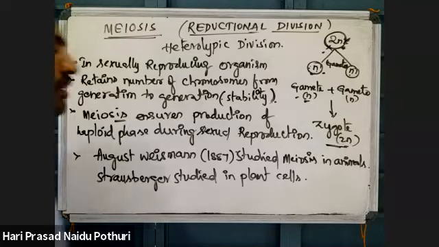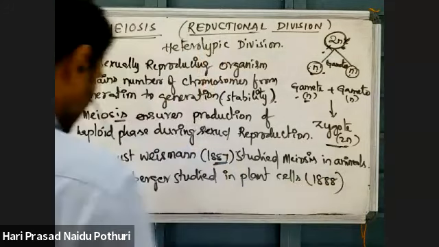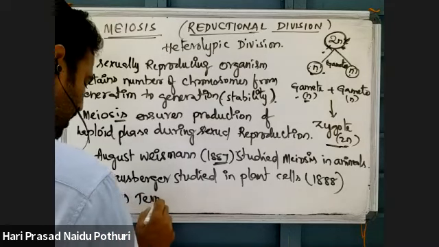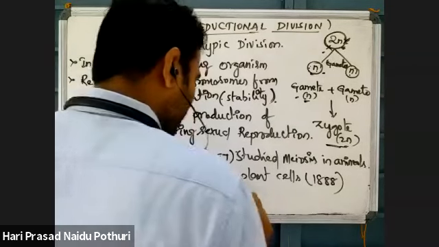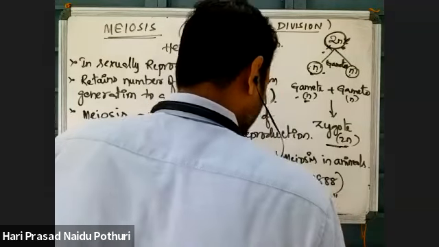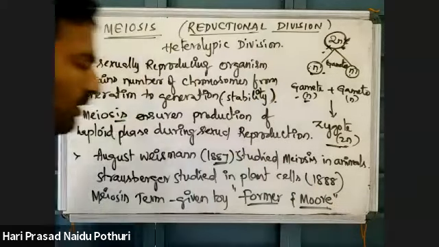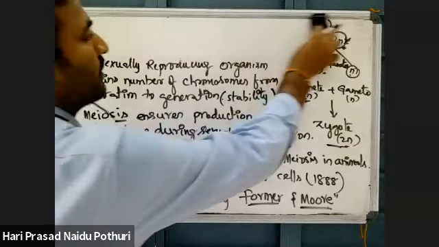That was in the years 1887, 1888, and the term meiosis was given by scientists named Farmer and Moore. These two scientists gave the term meiosis. And next, if we see about the meiosis.